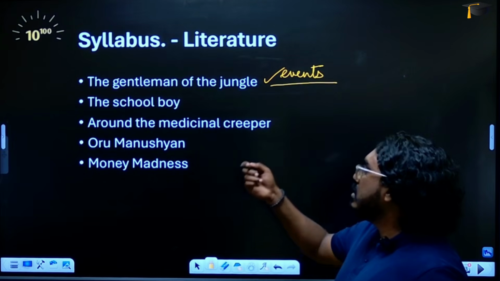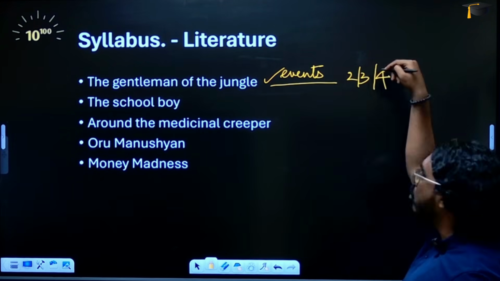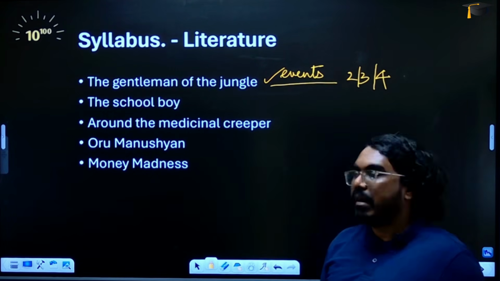Since this is a prose, there is a possibility you will get 2 marks, you might get 3 marks, you might get 4 marks also. So knowing the lesson well will give you easy marks.